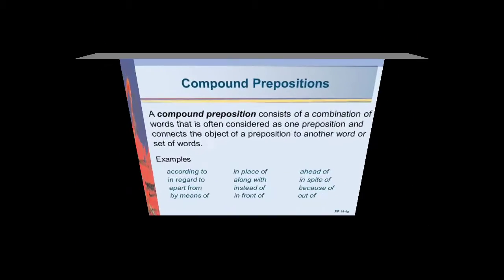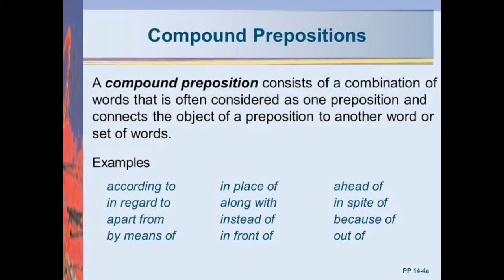Let's look at the compound prepositions, children. Again the definition: a compound preposition consists of a combination of words that is often considered as one preposition and connects the object of a preposition to another word or set of words. That is, the compound preposition has a preposition along with some other set of words together.